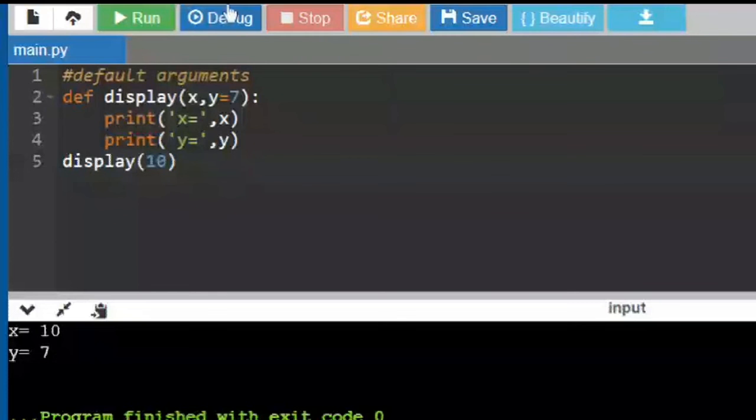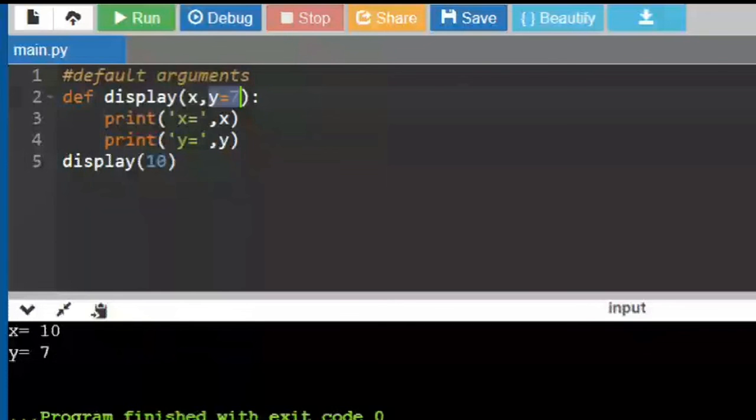So for display, I gave only one argument inside the call. So here, this 10 will be assigned to X. Since I didn't pass any other argument, for Y it will take the default value. This is the syntax of how you give the default arguments: I have to say the keyword is equal to the value, and it has taken 7.